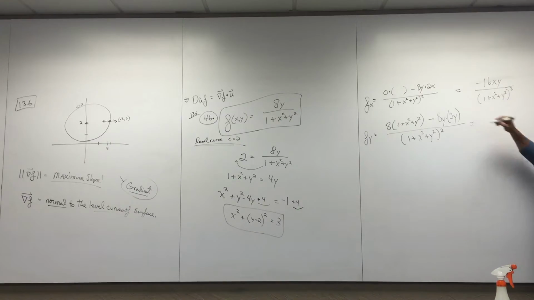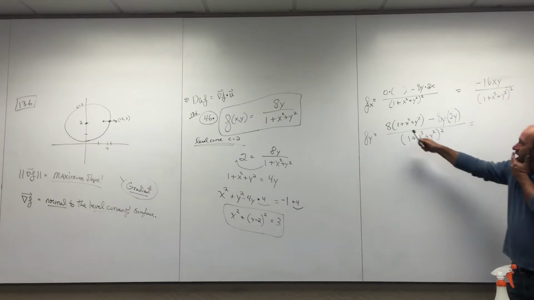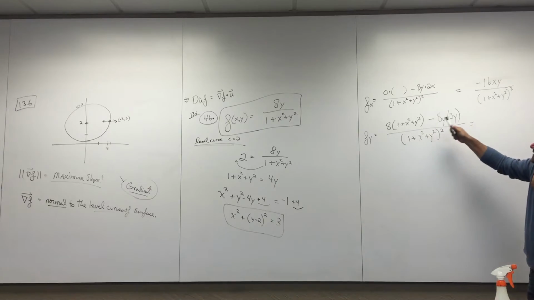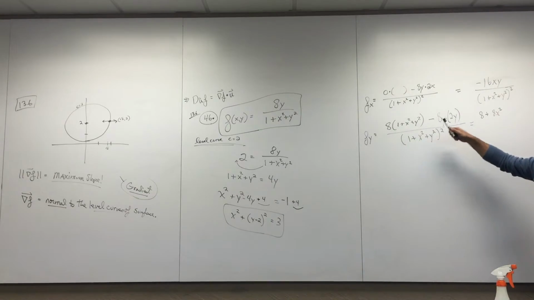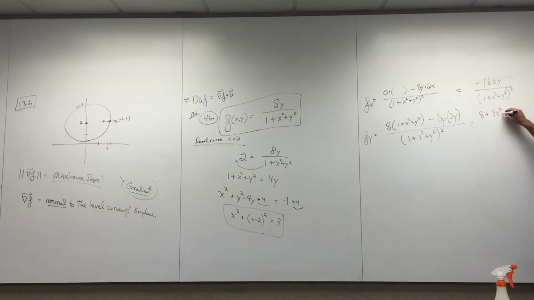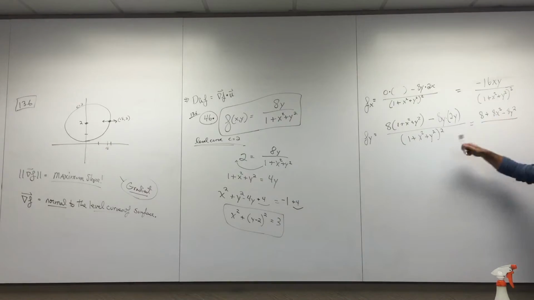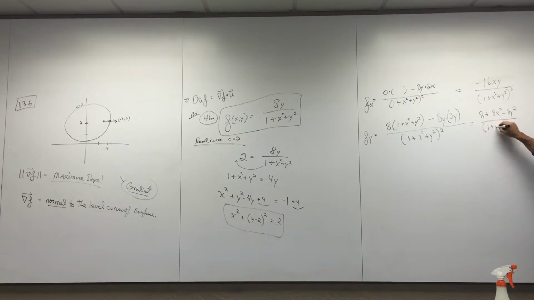And in this one, I guess I would distribute the 8, try to collect a few like terms. I'm going to do some of that in my head. I think I get 8 plus 8x squared. I'm going to get 8y squared minus 16y squared, so I'm going to get a negative 8y squared. That's that numerator all over this denominator.